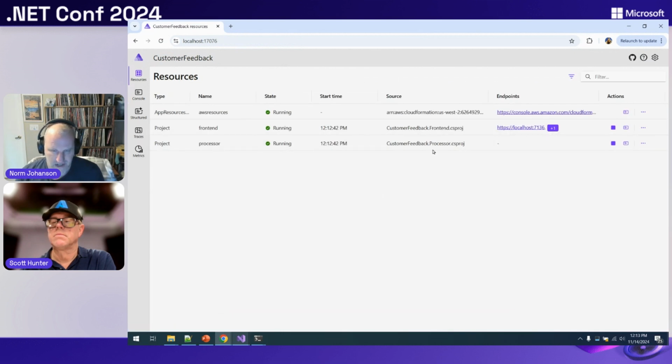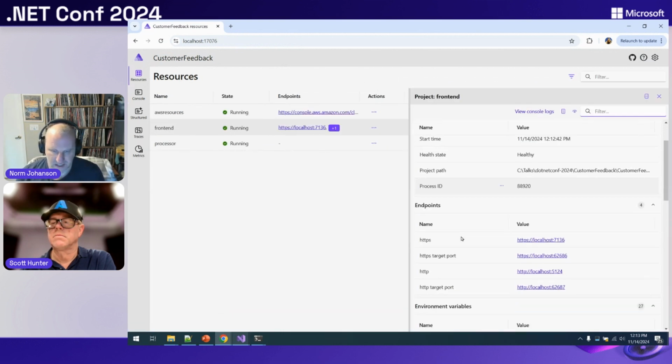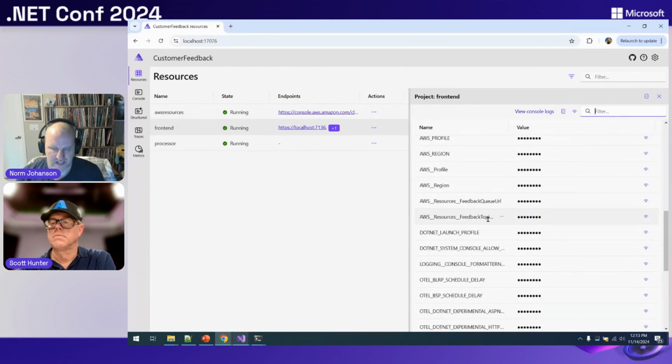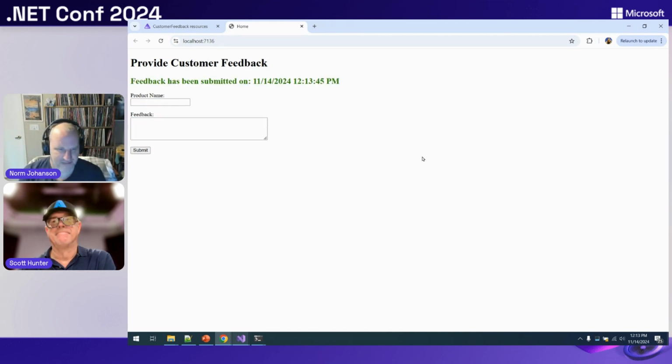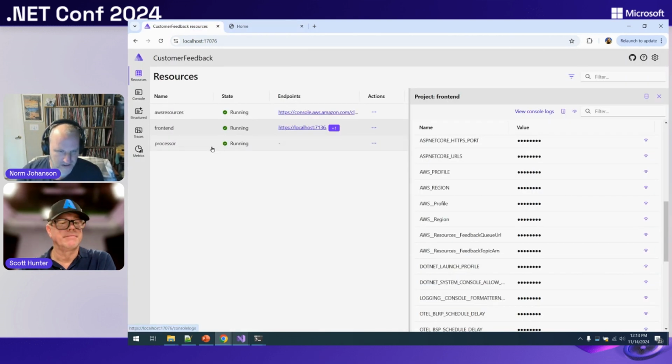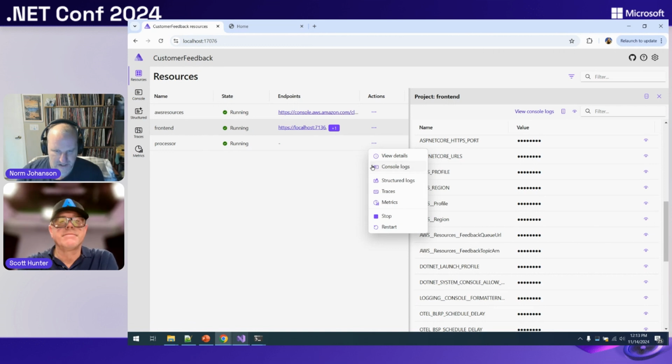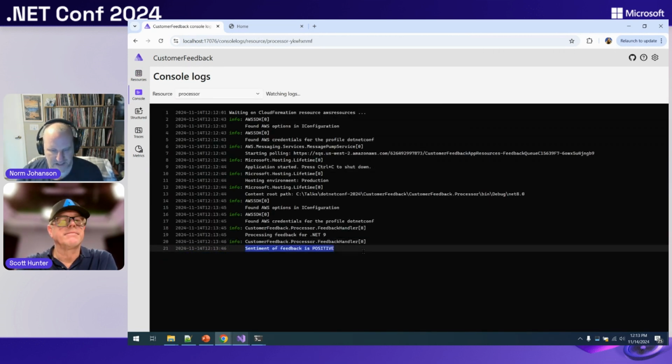I can see my application here. If I look at my front end, we can see that those resources have now been assigned. That's how they're going to be accessed. I can go to it and say product C#9, best version of .NET ever. Right? Surely, that's the right answer, right, Scott? Okay. So we sent that off. And I suspect if we go look now in our processor, you can see that the feedback was positive. We got all those things connected up.